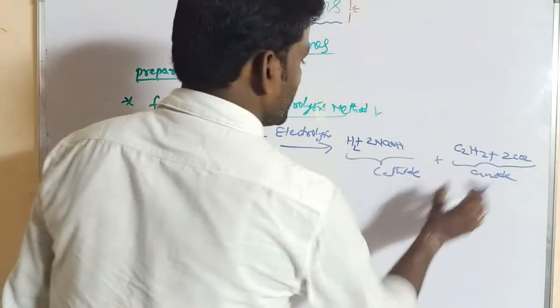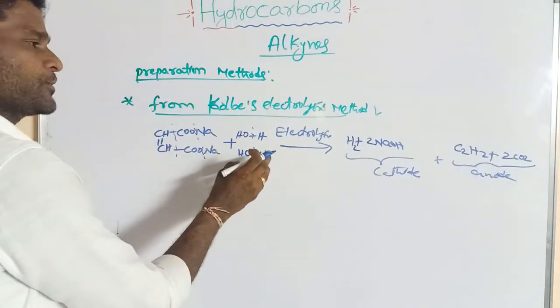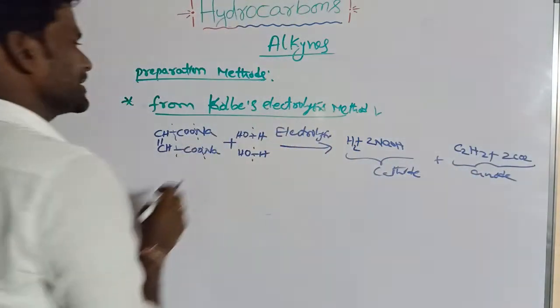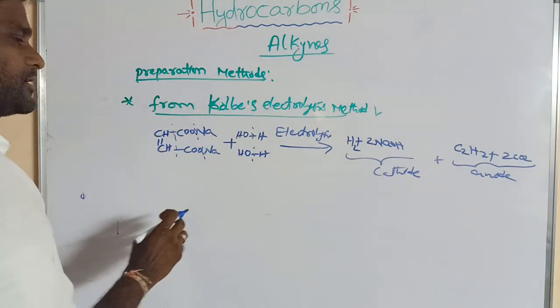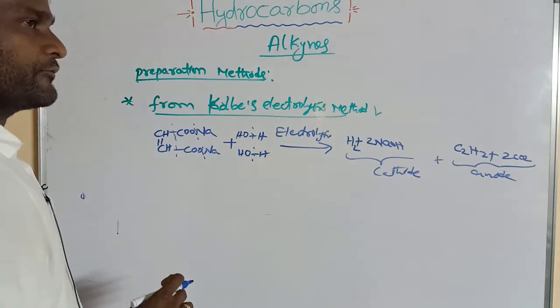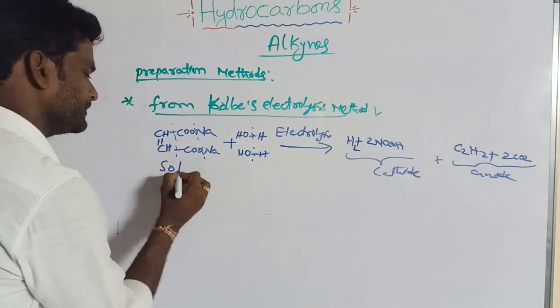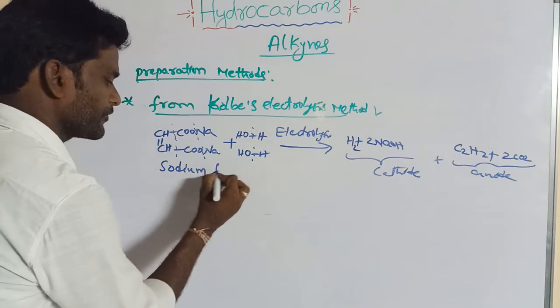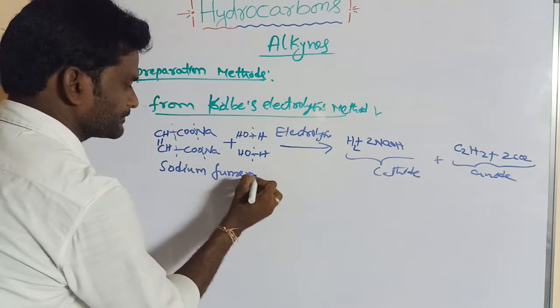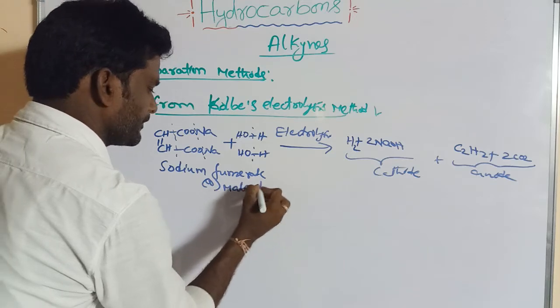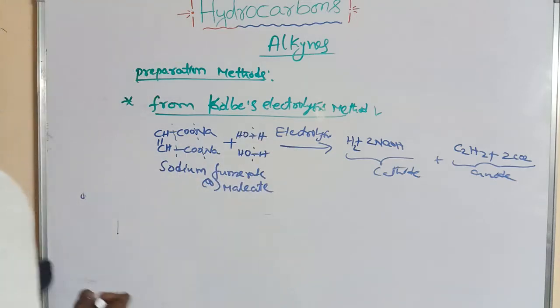So this is very important. Which products are obtained at cathode and anode in the coal based electrolysis of sodium fumarate or sodium maleate? What is its name? Sodium fumarate or sodium maleate.